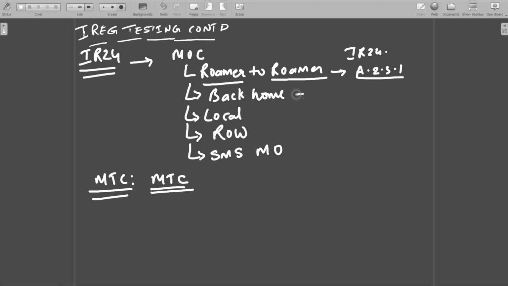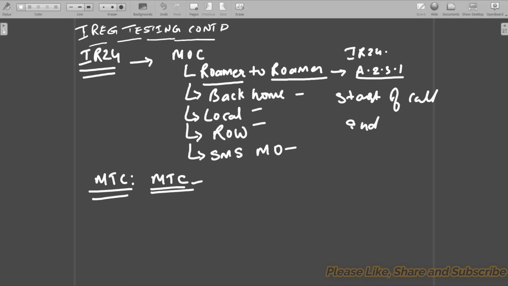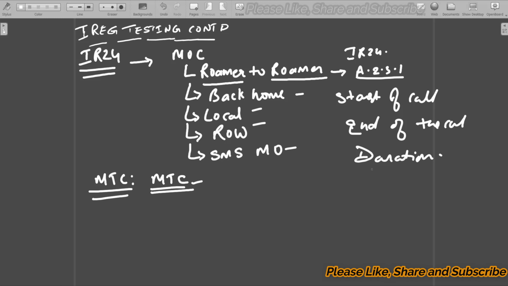Likewise, each and every call type will have a test case ID, and each test case ID will have the details of start of call, end of the call, duration of the call, and what the voice quality was, whether the voice quality was good or was there any problem.